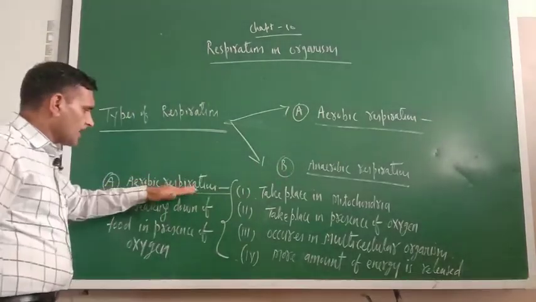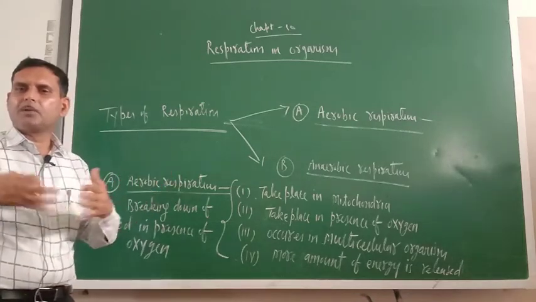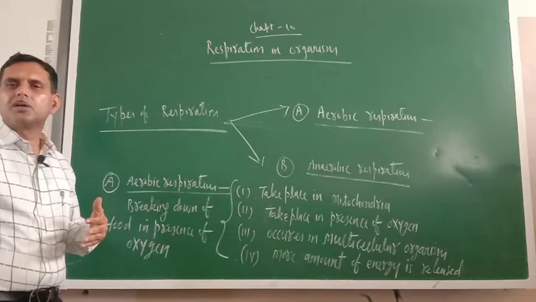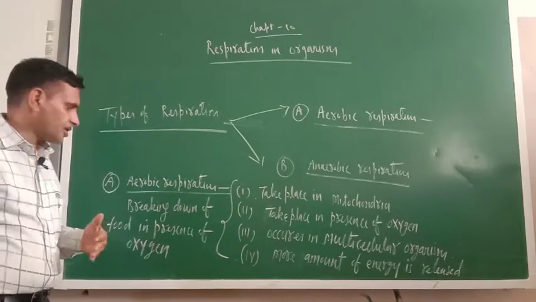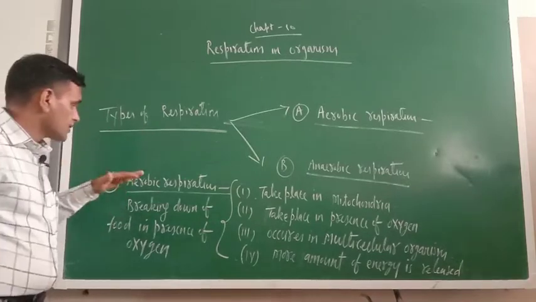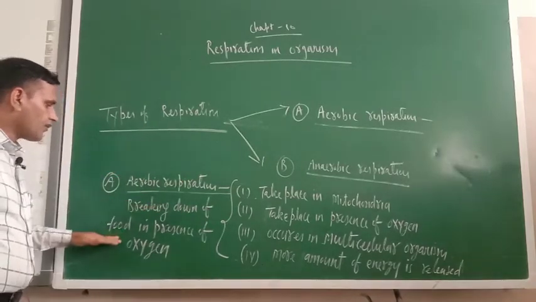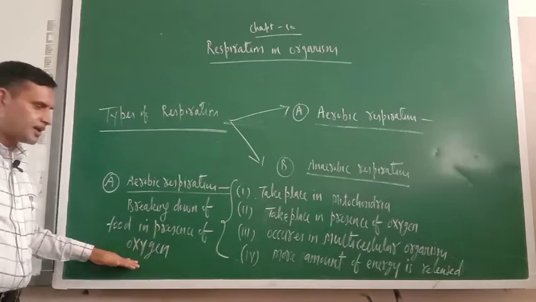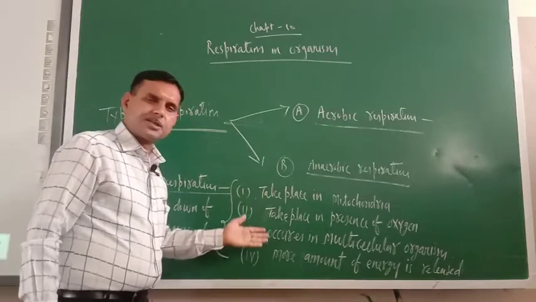In respiration, complex food is getting broken into simpler food, with the release of energy. So aerobic respiration we can write like that: breaking down of food in presence of oxygen is known as aerobic respiration.